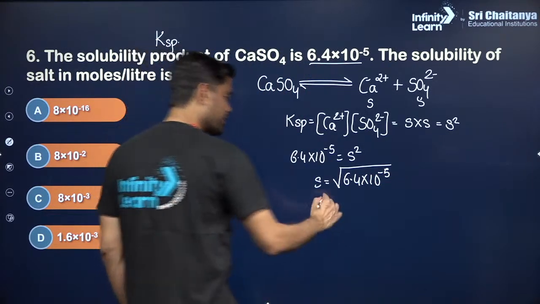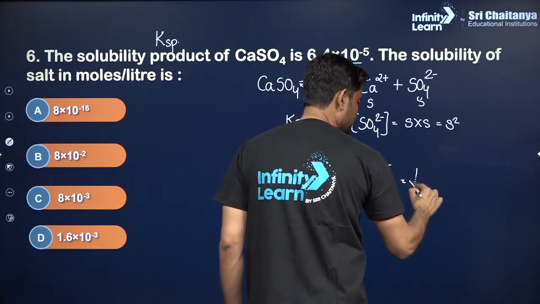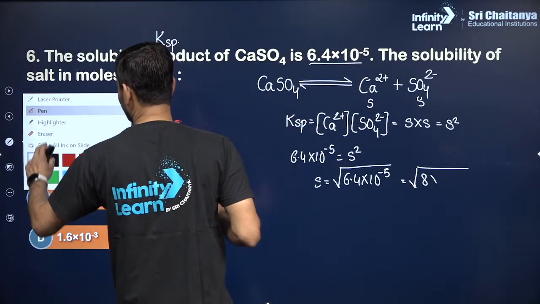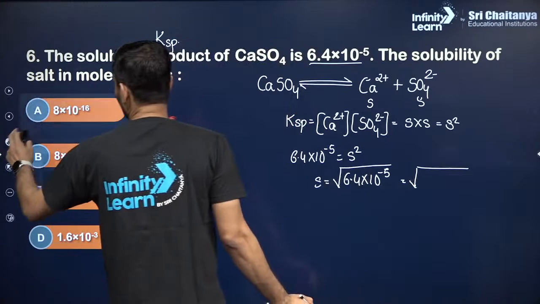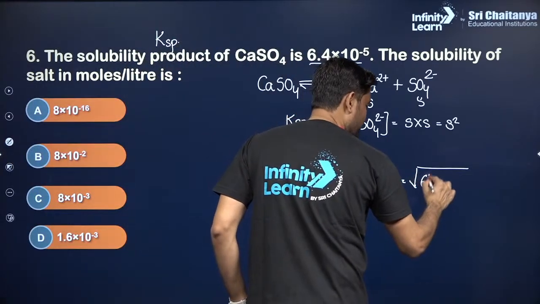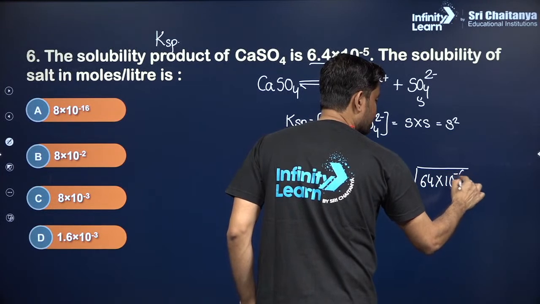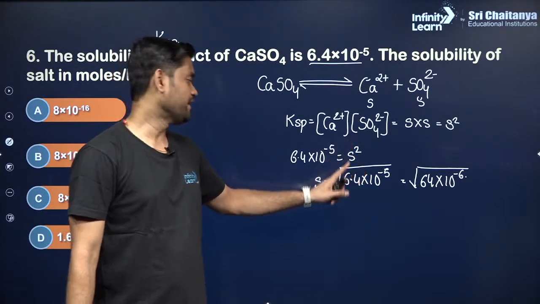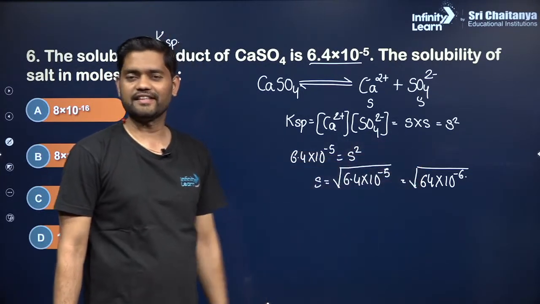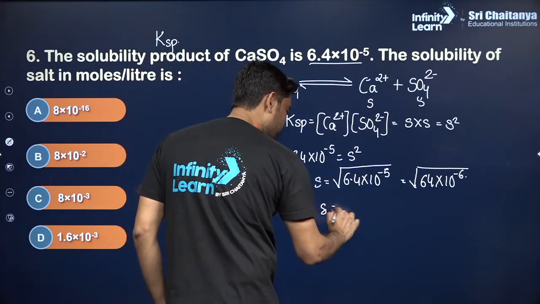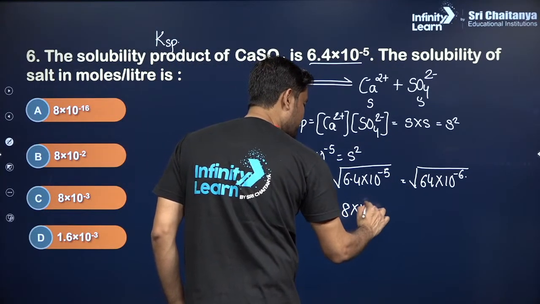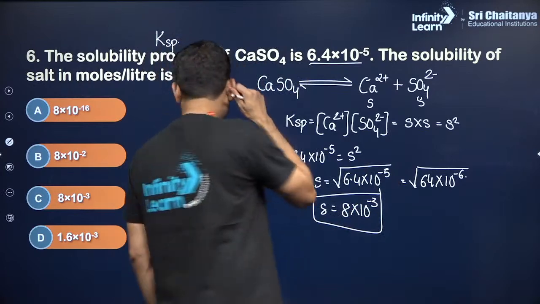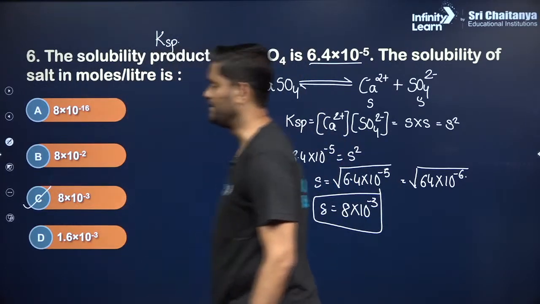Clear? Sure. Can I write the same thing as 64 into 10 raised to minus 6? Because 6.4 can be written as 64 into 10 raised to minus 1, and 10 raised to minus 1 times 10 raised to minus 5 is 10 raised to minus 6. And then the answer of solubility will be 8 into 10 raised to minus 3. Clear? Sure. And we'll go with option C.